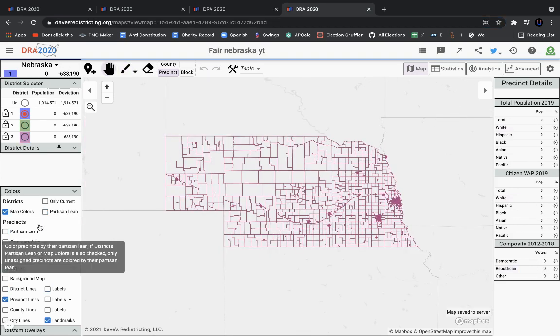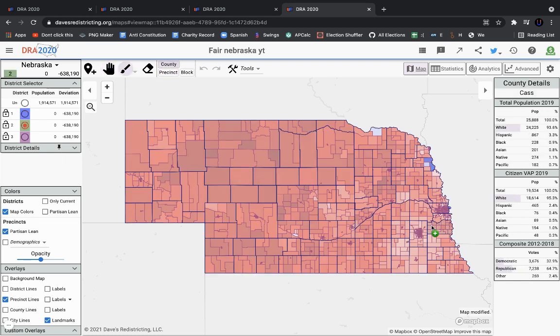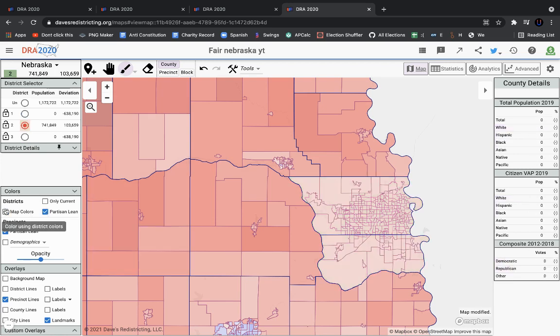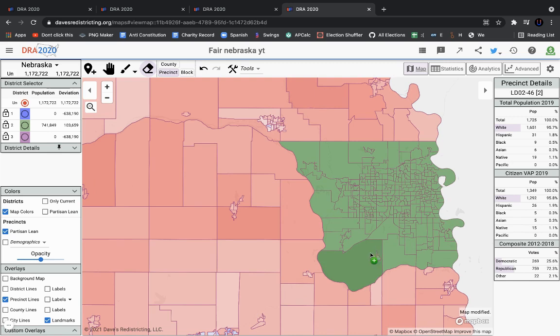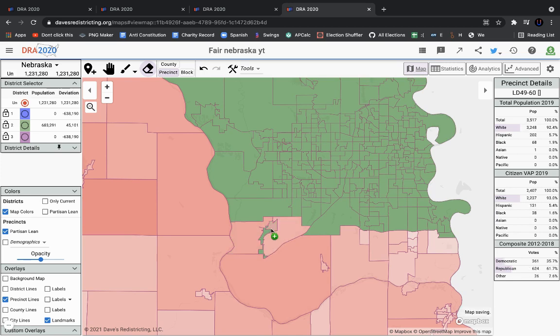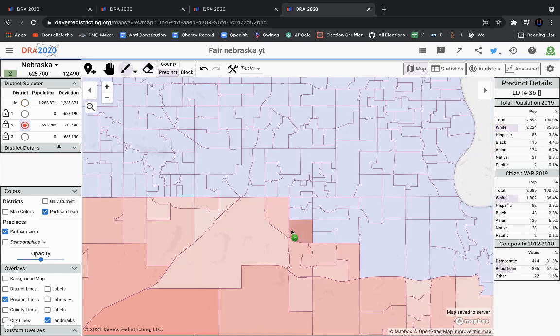Now, for the fair map, I don't know why I said the safe map. Here's my goal. I think there should be a district that is hyper competitive, because the Democrats in Nebraska get around 40% of the vote on average. That does translate to them getting maybe one district if they're lucky. But again, I am using a flawed data set, so I'm not sure how to draw this map. Realistically, they should probably be winning around one of these districts if we're doing an ungerrymandered map.